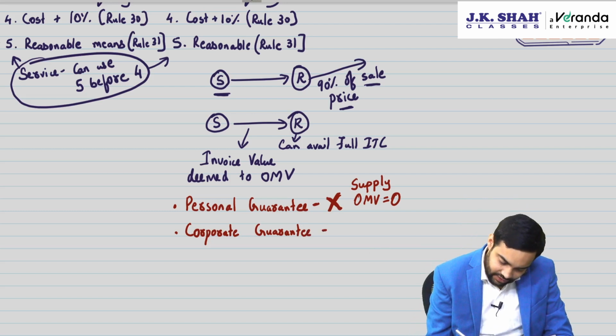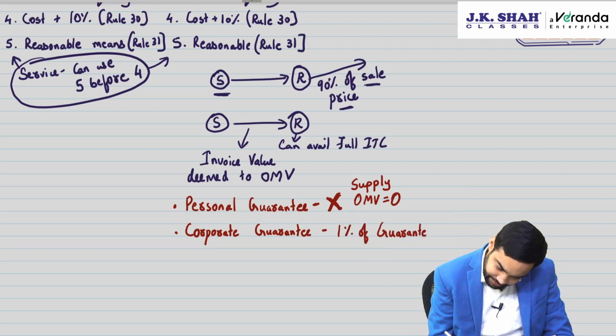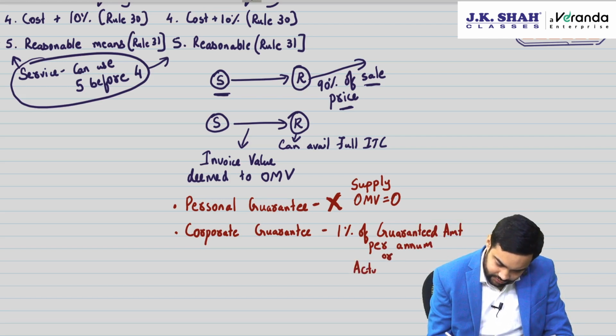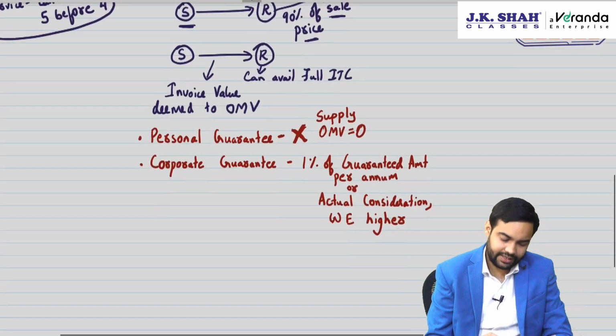Then the value will be 1% of guaranteed amount per annum. Careful, per annum, or actual consideration, whichever is higher. This is the valuation mechanism provided for corporate guarantee.